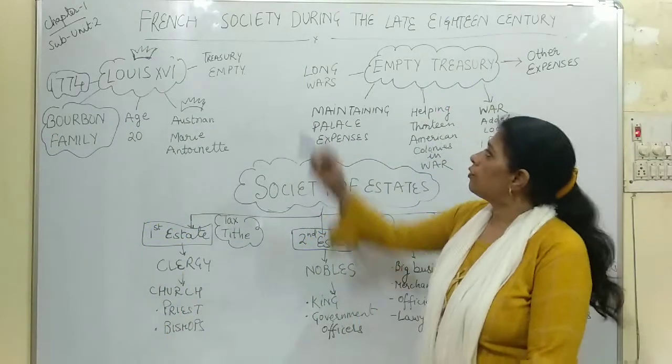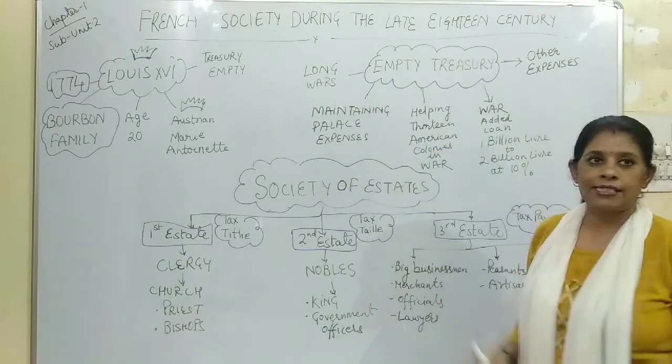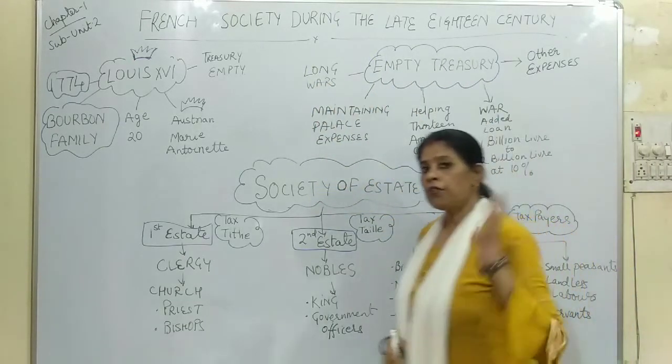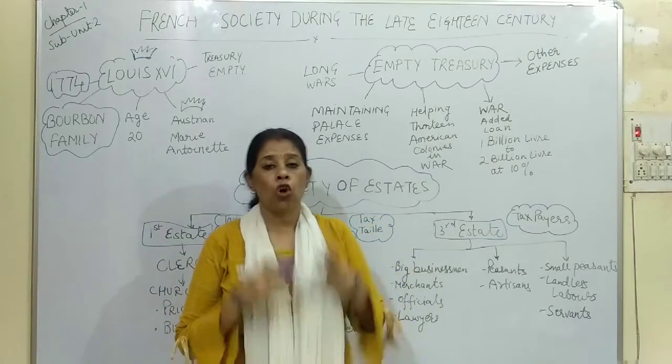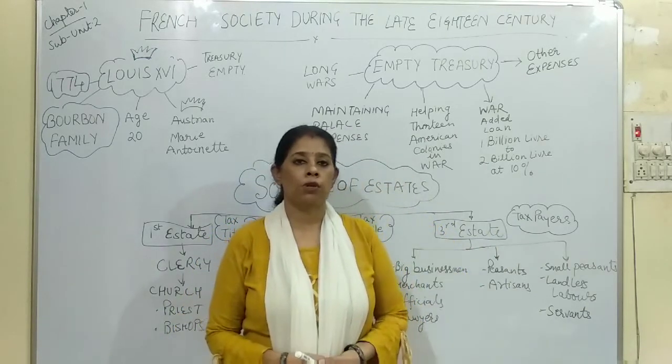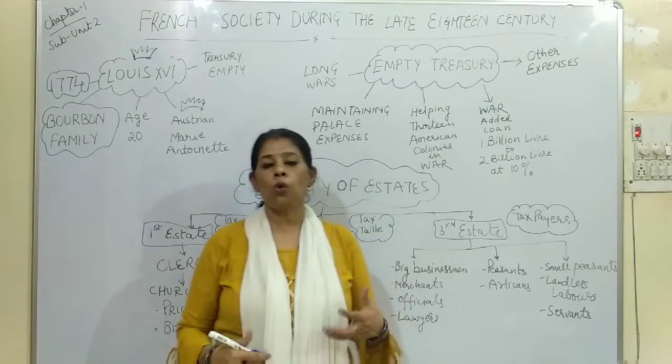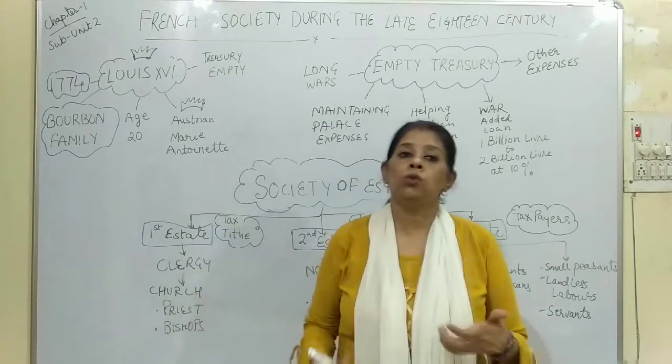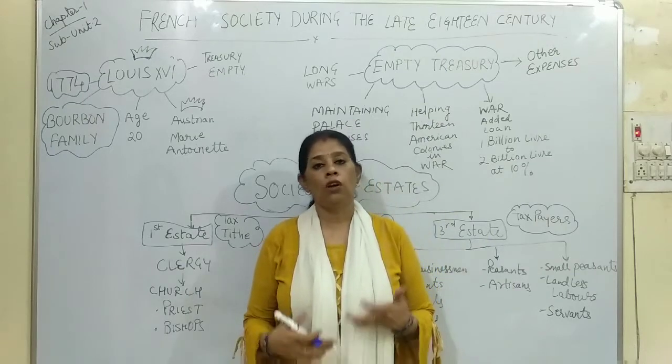Chapter 1, the French society during the late 18th century. Right? So in the previous video, we have seen that there was a lot of unrest in France and revolution broke out because of certain reasons. So now let us find out what was the actual reason for all these things.